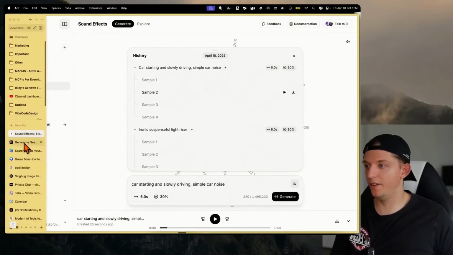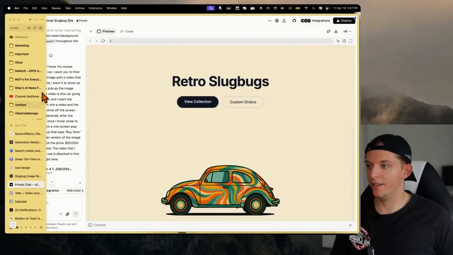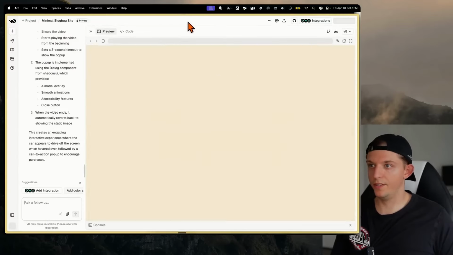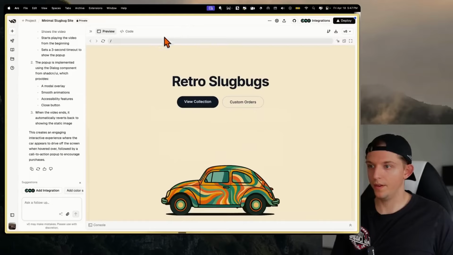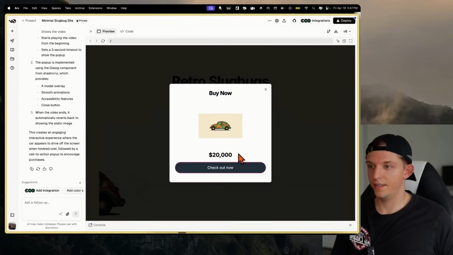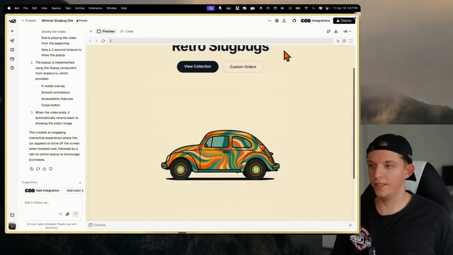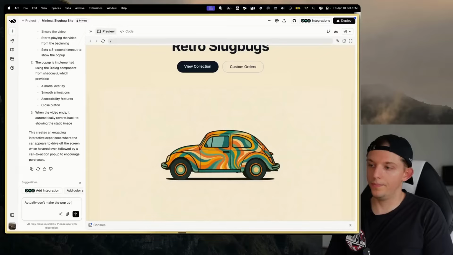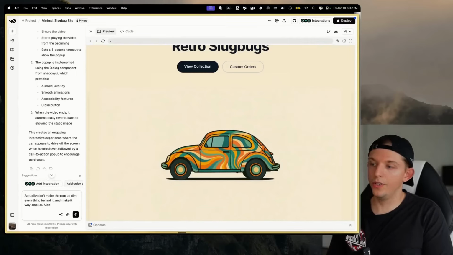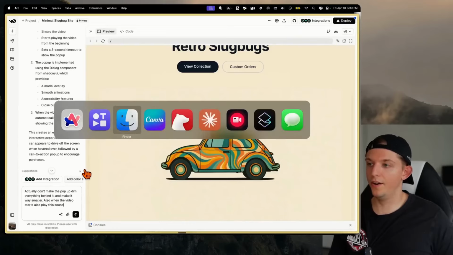So we first need to, let's see if V0 got it. So it's done. I'm going to refresh this whole page just so I can see if this animation works properly. Okay, let's see. Interesting. Okay. Don't make the pop-up dim everything behind it and make it way smaller. Also, when the video starts, also play this sound. And now we can upload this sound.